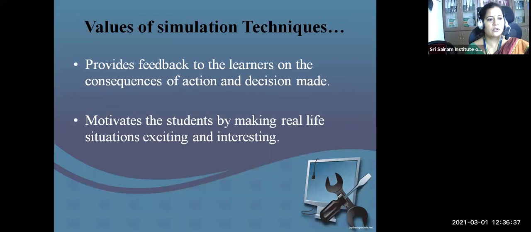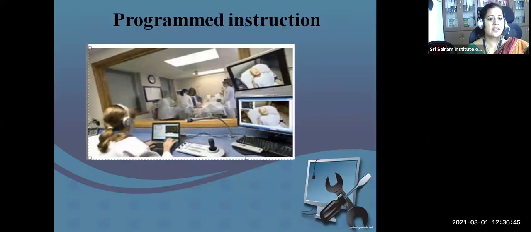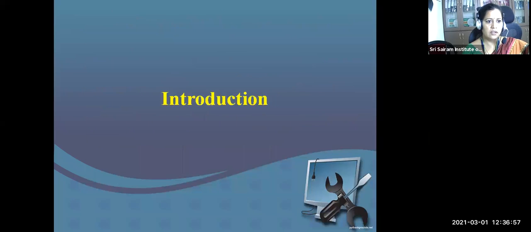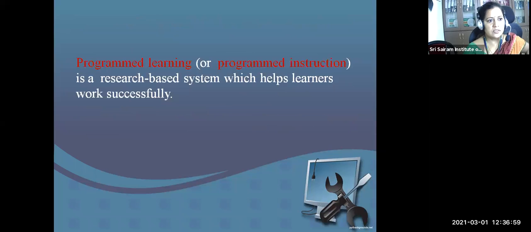It provides feedback to the learners on the consequences of action and decision made. It motivates the students by making real life situations exciting and interesting. Then programmed instruction, as I said, is nothing but a sequence of tasks which are pre-programmed, and once the student enters into a particular wizard, it will guide him to complete a particular task.